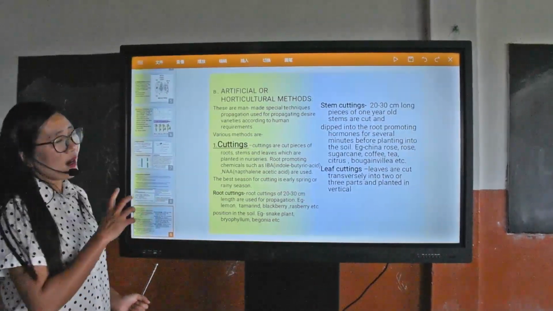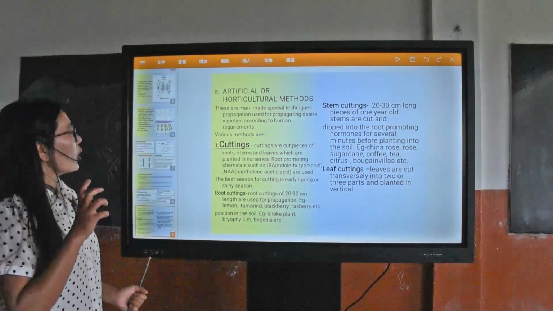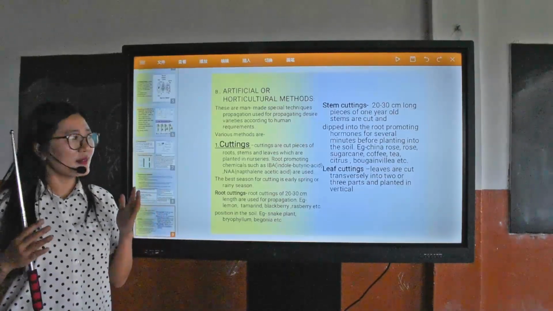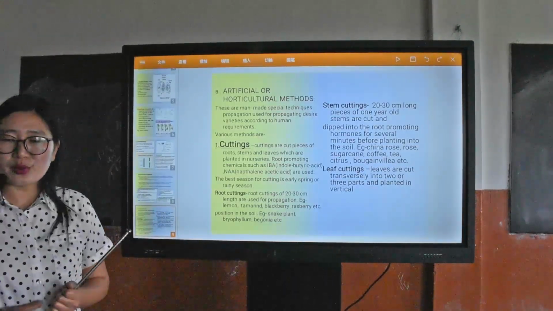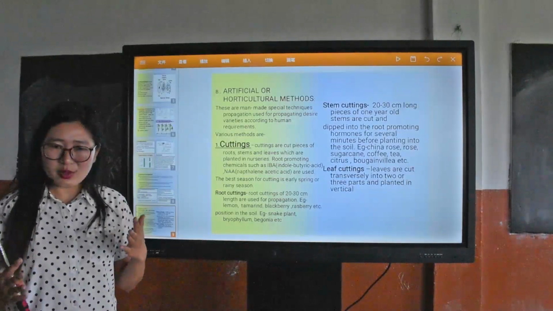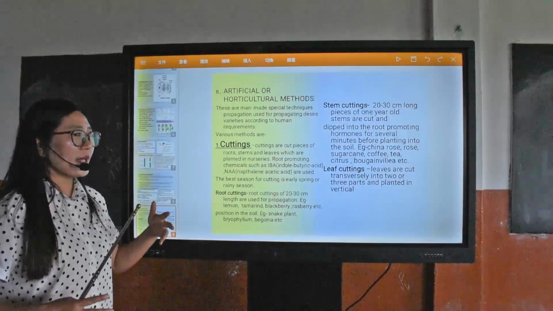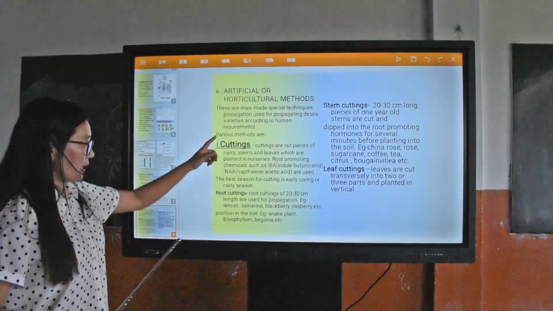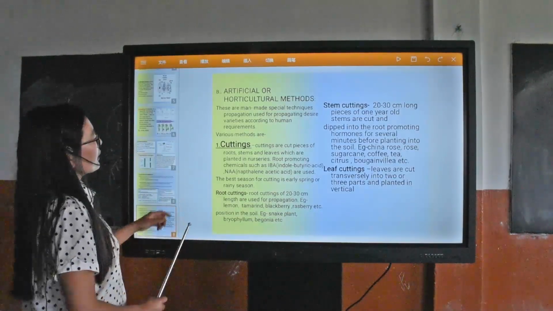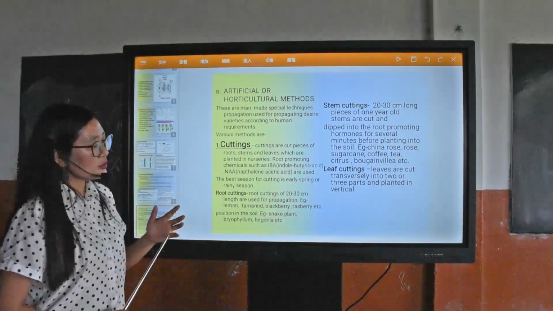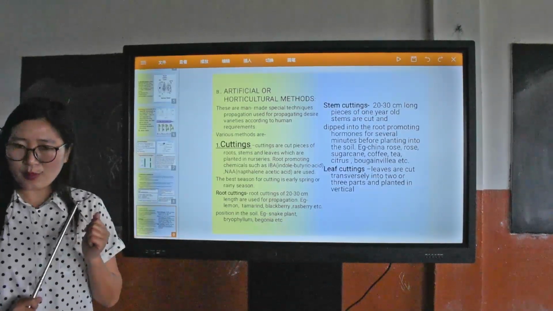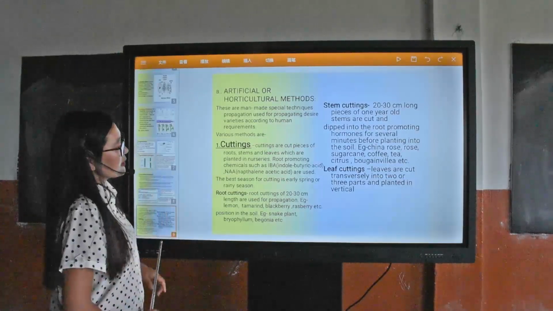These are man-made propagation techniques, mainly used for propagating the desired varieties according to human requirements. Nowadays, many horticulturists propagate ornamental plants by this method. Various methods are used. Number 1 is cutting, number 2 is layering, number 3 is grafting, number 4 is micropropagation. Here, cuttings first.